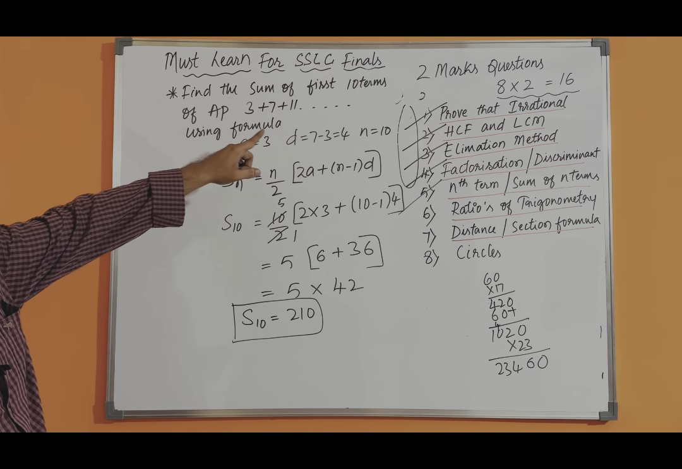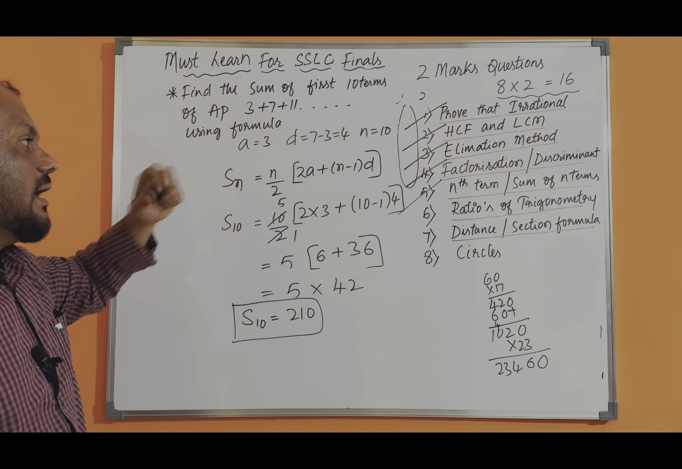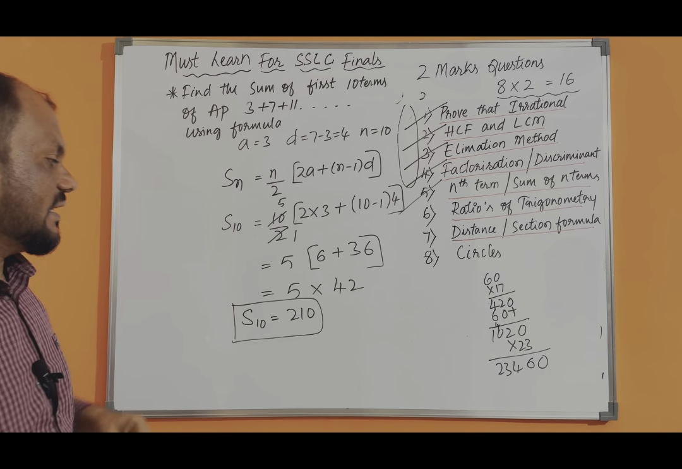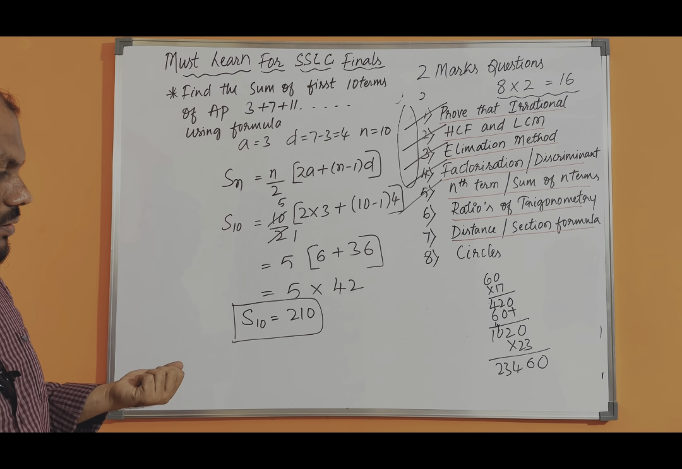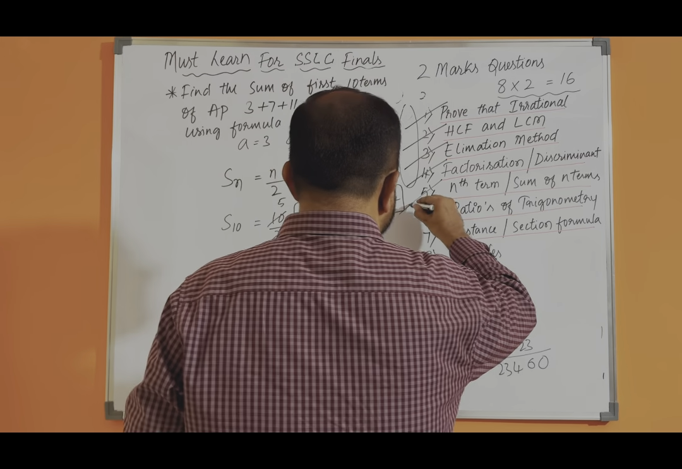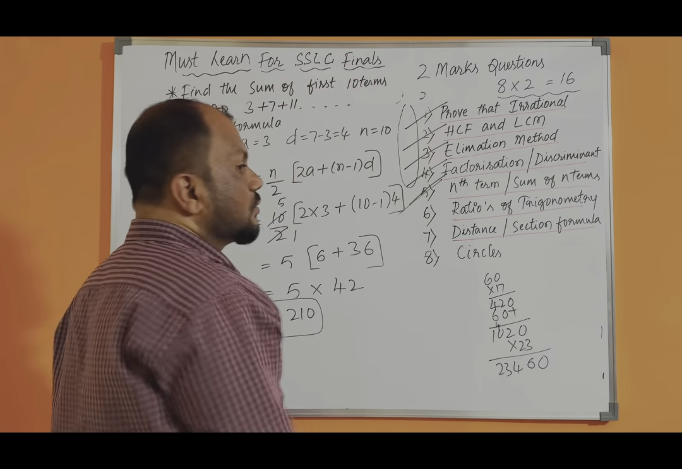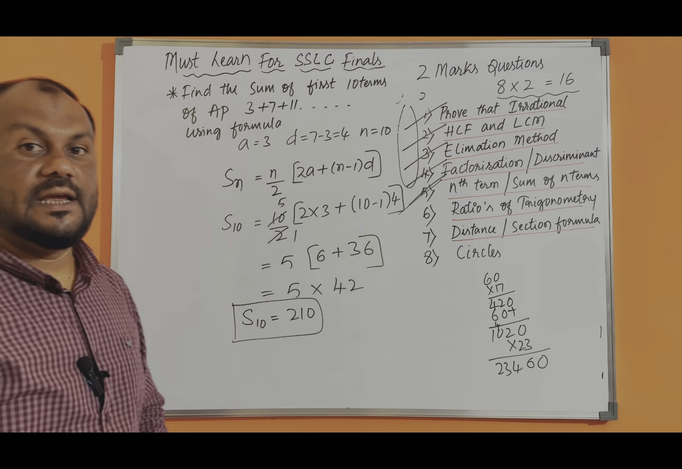We have to extract a, d and n from the given sum, apply the Sn formula, replace the values, and easily we will get the answer. Sn is equal to 210. So now the fifth topic is also over. Now you can easily score 10 marks, 10 out of 10, without making any mistake.